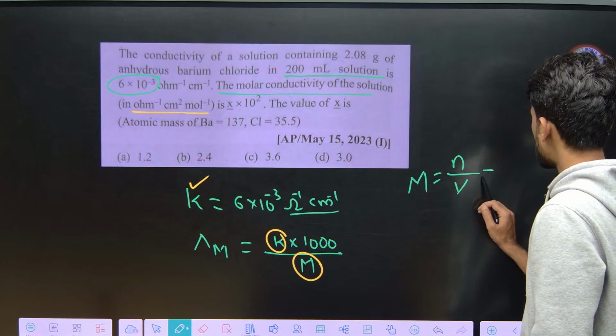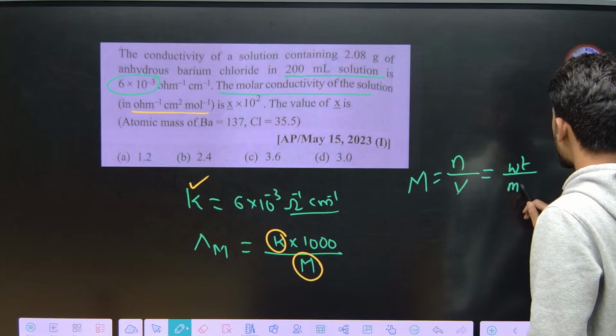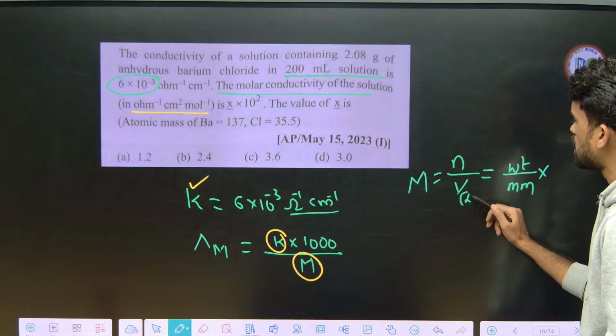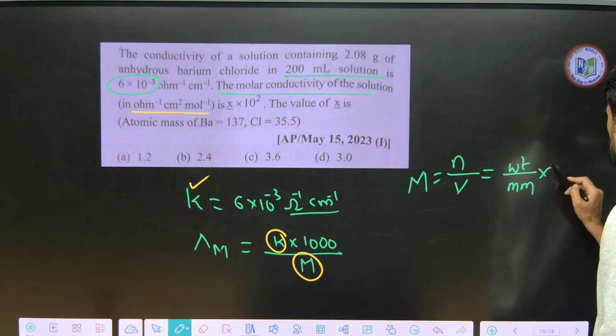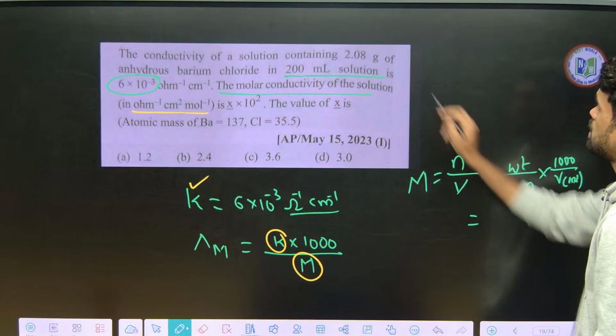Okay, so the number of moles of solute can be written as weight of solute by molar mass of solute into, here in the denominator, volume, which can be in liters. If I am writing it in ml, multiply with 1000. So into 1000 by V, that is the volume of solution in ml, you can write. So what is the weight of solute given?